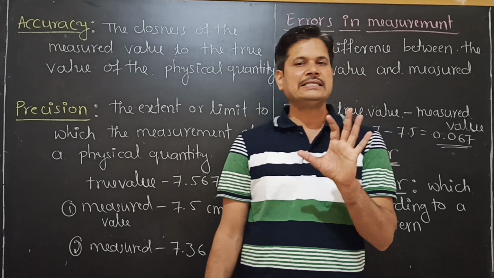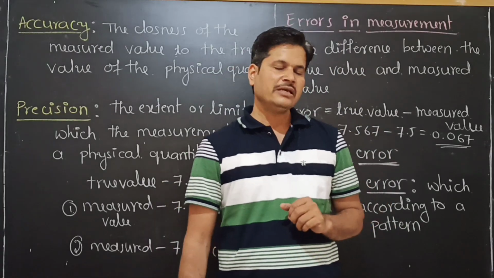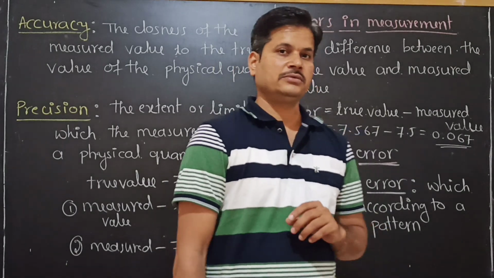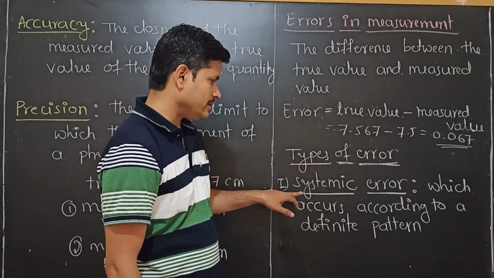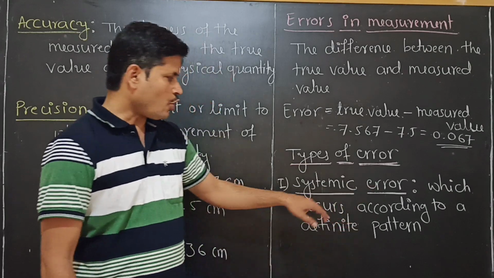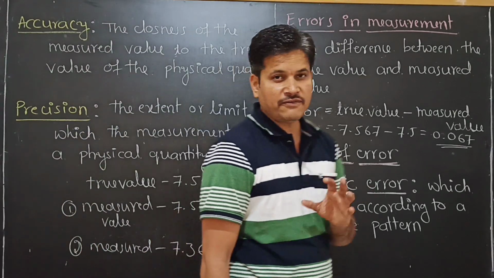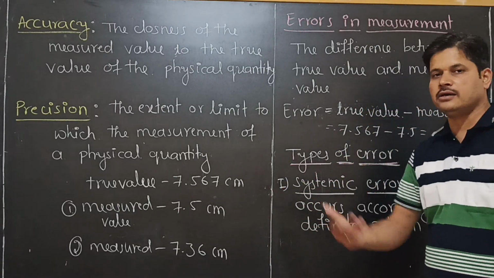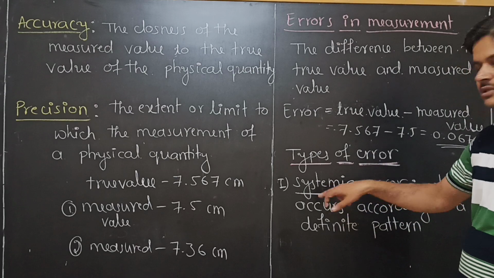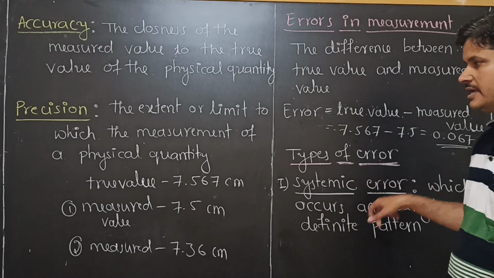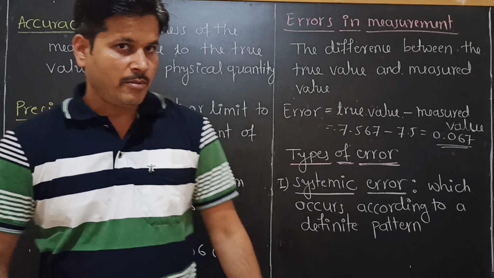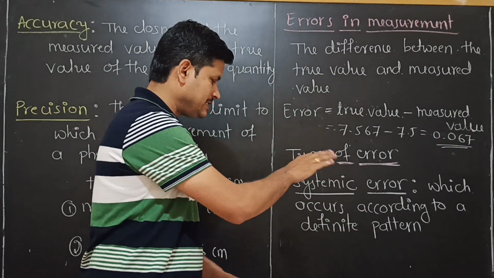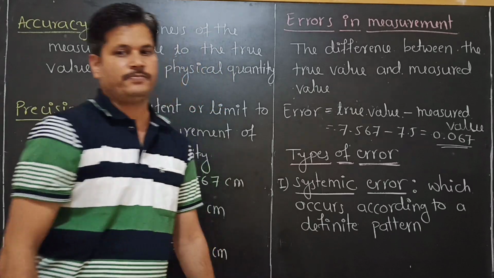Error means there are certain mistakes. These mistakes or errors are of different types. The first one is systematic error, which occurs according to definite patterns. Whenever we get this type of error, it follows a certain pattern, right? That type of error is called systematic error. Among the systematic errors, there are once again different types.